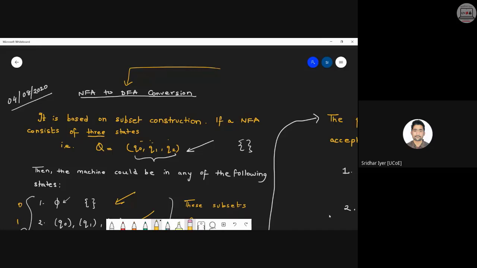Okay, so now let me answer the question posted by Jyoti. Exam में question कैसे form होता है? They don't mention the format. They don't mention which method you have to use. You can just check the question papers I have posted in Google Classroom. The question is all about converting this NFA into a DFA. They don't mention which method you have to use, or they may say that there is an RE, you have to convert this RE into a DFA. Now it's you who have to think which method to use. They will only provide you the source input, you have to convert that into the output. That is where all the confusion creeps in.